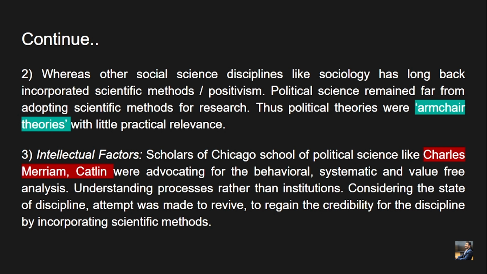So, what are the intellectual factors? Scholars of the Chicago School of Political Science, Charles Merriam and Catlin, were advocating for behavioral, systematic, and value-free analysis, understanding processes rather than institutions, considering the state of the discipline. An attempt was made to revive and regain credibility for the discipline by incorporating scientific methods. If we make political science a scientific discipline, it will lead to the elimination of various biases, values, and the idealness that was present in the theories of the thinkers.